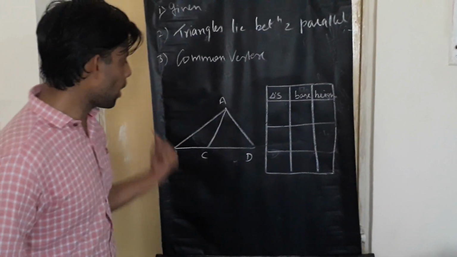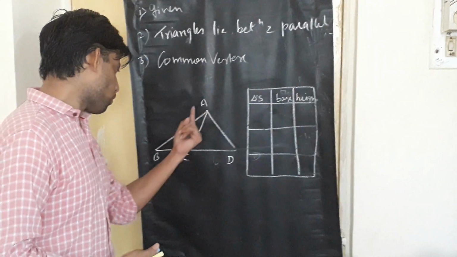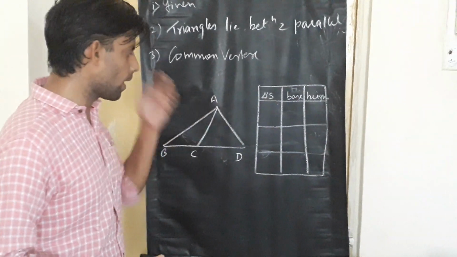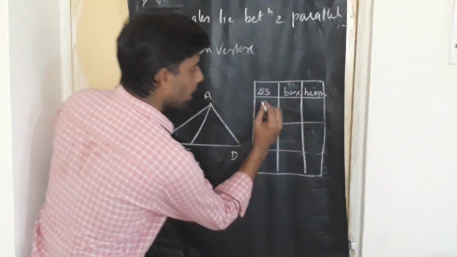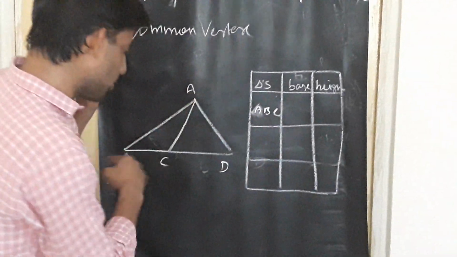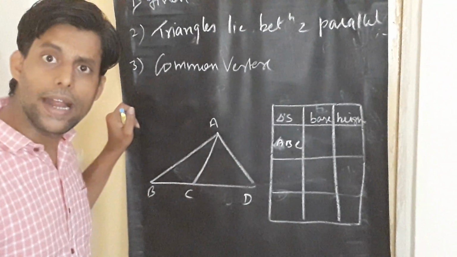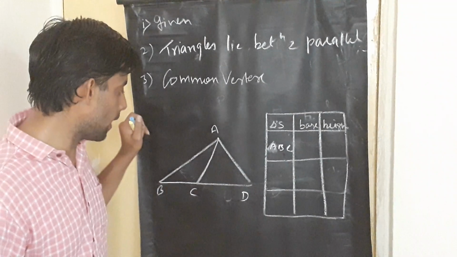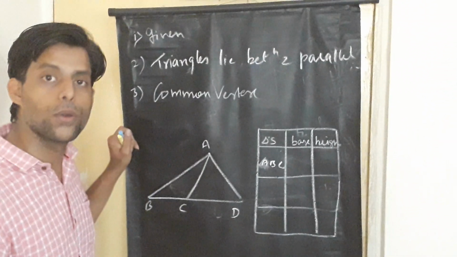So students, right now how many triangles can you see? Good, there are 3 triangles. First triangle is triangle ABC, the second triangle is triangle ACD, and the third triangle is triangle ABD. Now students, we are talking about triangle ABC. For triangle ABC, what is the base of the triangle? Of course, it's BC. What is the height of the triangle? The height is not there. That's the right answer. Triangle ABC base is BC, but height is not there.